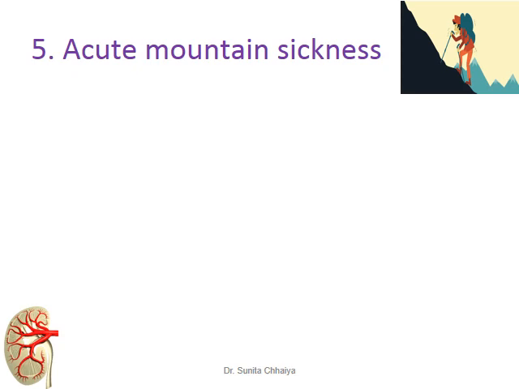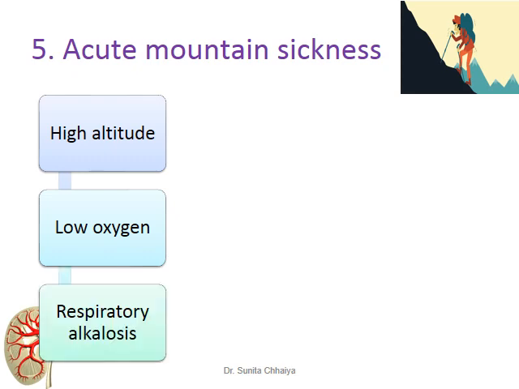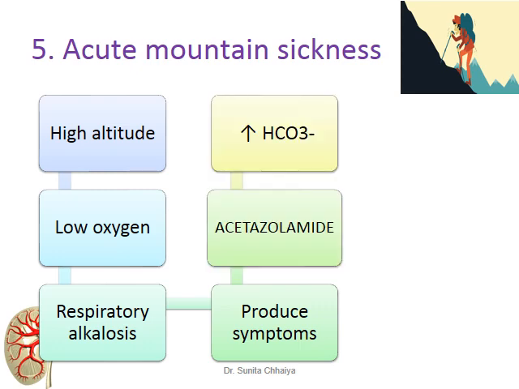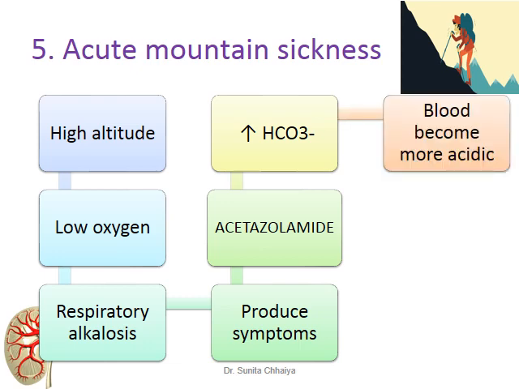How is it helpful? At high altitude, there is a low level of oxygen and that produces respiratory alkalosis. Due to that respiratory alkalosis, all the symptoms start. If acetazolamide is administered, it increases bicarbonate ion elimination, which produces acidosis.